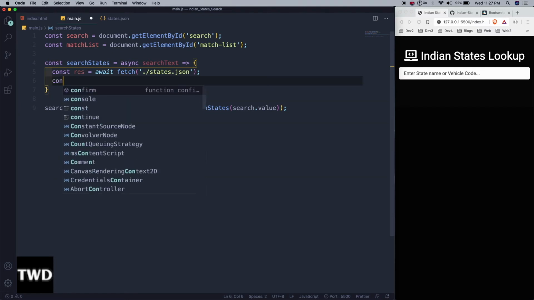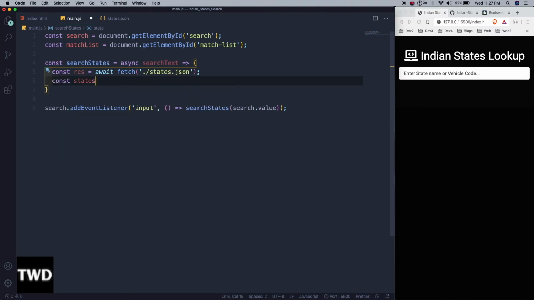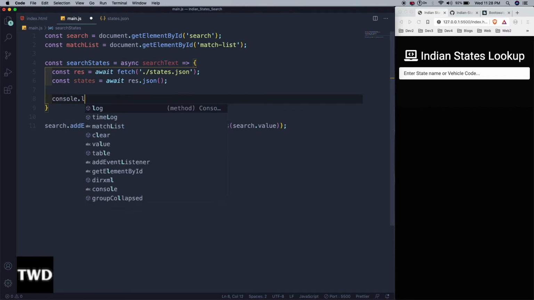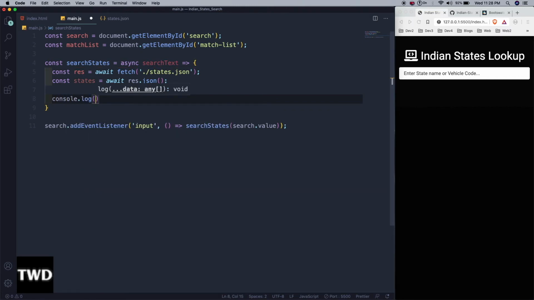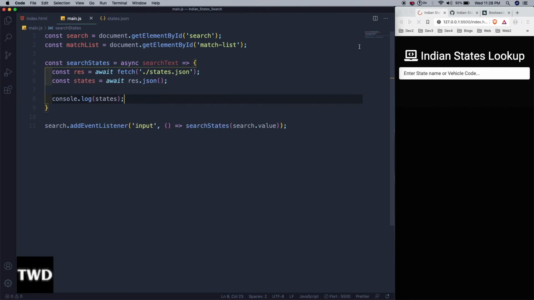Then after that, const states equal to await res dot json. Let's see what it is coming. Console.log states. Save it.